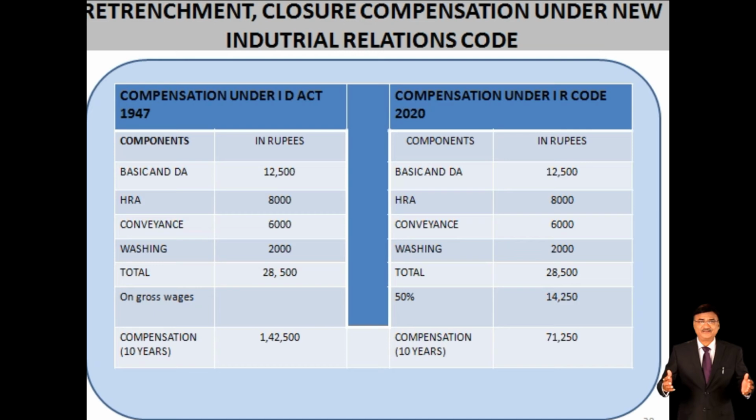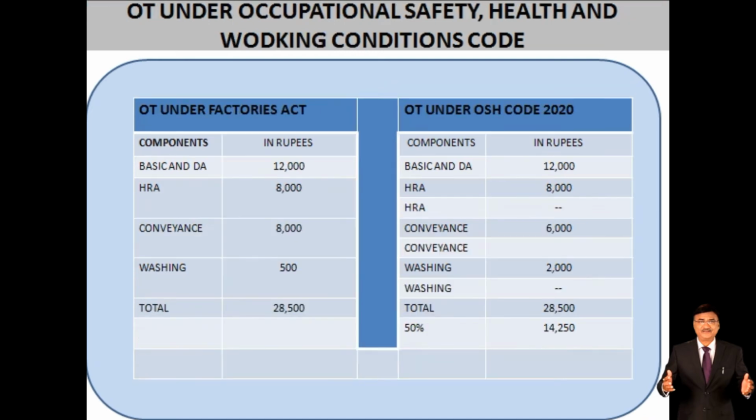Then go to retrenchment and closure compensation under the new Industrial Relations Code. If you are retrenching any employee, as per the compensation under the ID Act 1947 and under the Industrial Relations Code 2020, the compensation will be decreased.